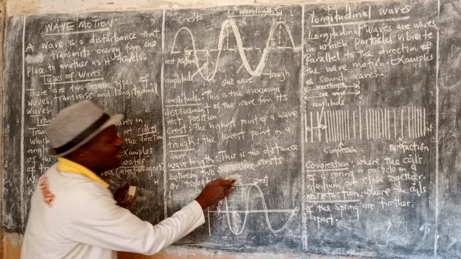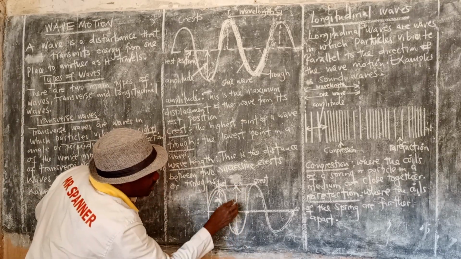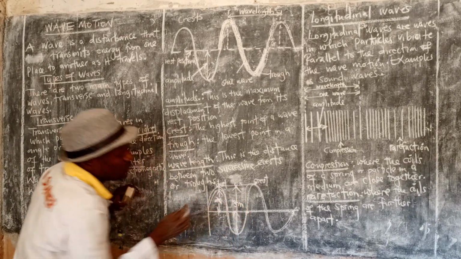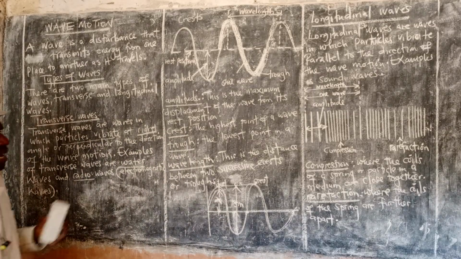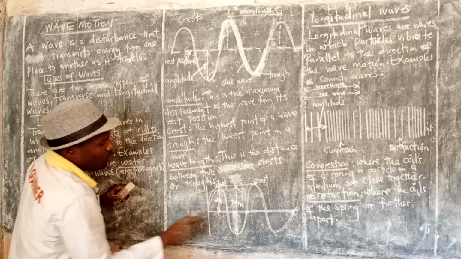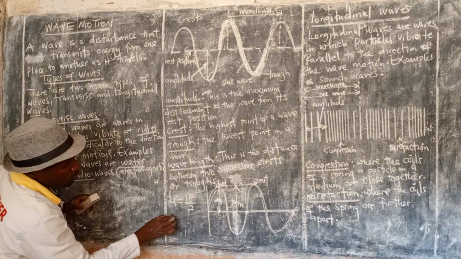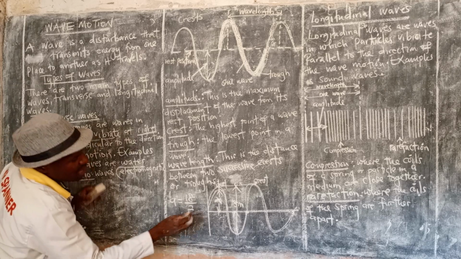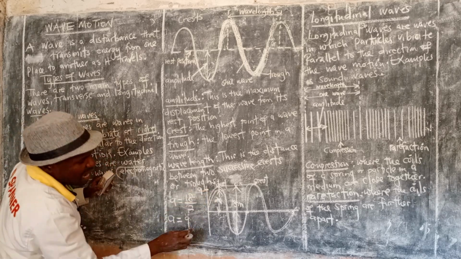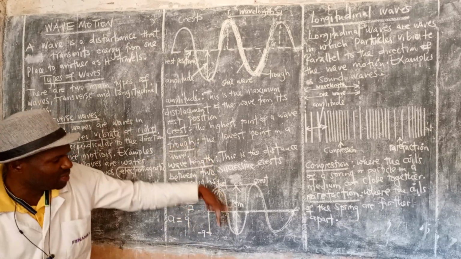Sometimes they will even ask you to find the amplitude. If the distance from the top to the bottom is 18 meters, can you find the amplitude? Can I say the amplitude is 18 meters? No. It means that is the full height, so the amplitude is equal to 18 divided by 2. That means the amplitude is 9. So at the top it is 9, and at the bottom it is 9. Why, guys? It's positive and what? Negative.